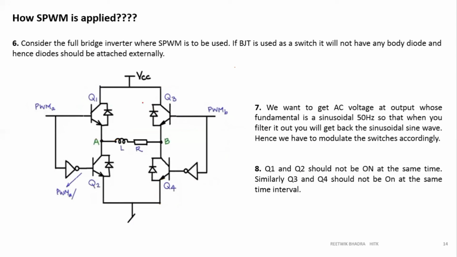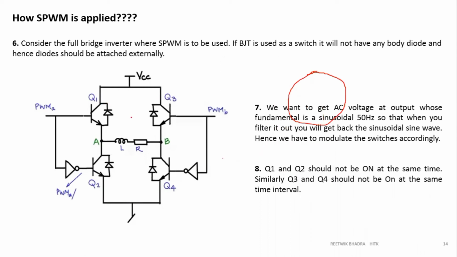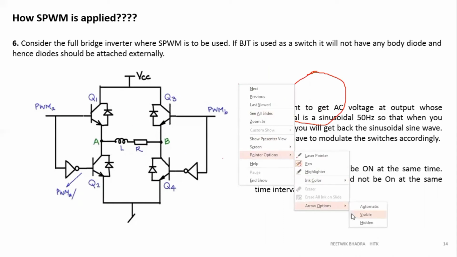Now, in BJTs, as we have discussed, there is no internal diode, so a diode should be placed over here. In our last classes we had used switches with a diode placed across them. If it was a MOSFET, it has an internal body diode, so there is no need of this extra diode. So please take care of that. Since a BJT is used, we have used external diodes, because we are using an RL load. You know the function of this diode also.